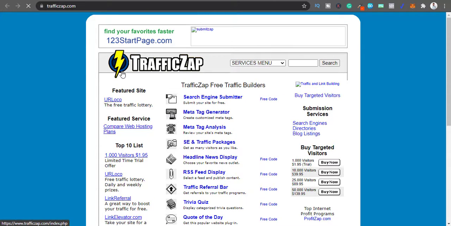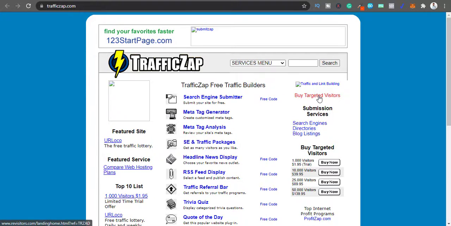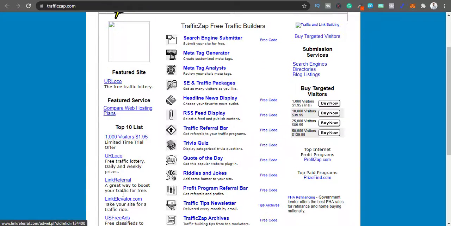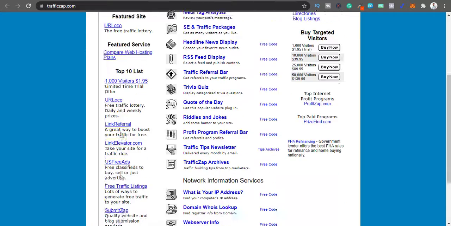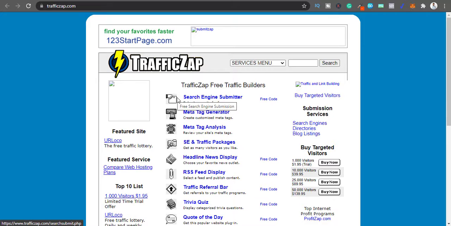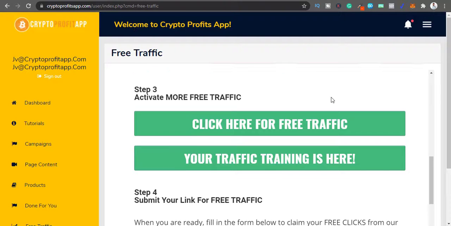Okay, step number three, activate more free traffic. So click here for free traffic. I will click that. And this takes me to something called Traffic Zap. I'm not sure what it is. Okay, so you can, I guess, submit some sort of ads in here, right? US free ads. I guess this is a place where you find all these places where you can submit free ads, and I can tell you it's not targeted traffic. It's not targeted at all, and those kinds of traffic are worthless. Okay, your traffic training is here. Okay, let me click on the next button.